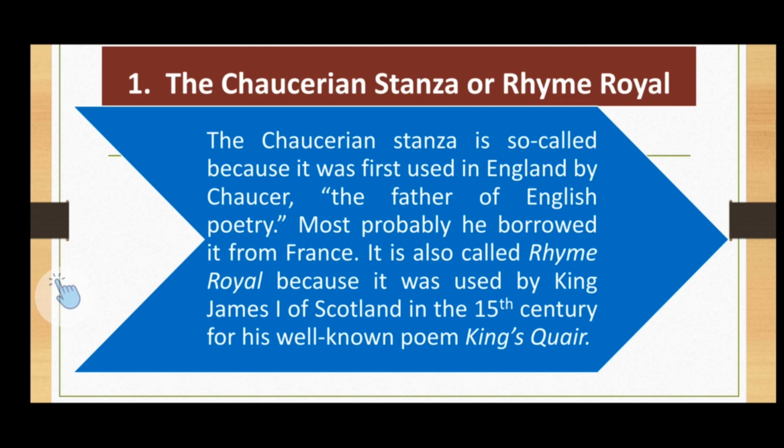Now it is also called rhyme royal because it was used by King James I of Scotland in the 15th century for his well-known poem King's Quair. So it is called royal. It is called rhyme royal because it was first used by the king, and the name of the king was James I, who was the king of Scotland in the 15th century.